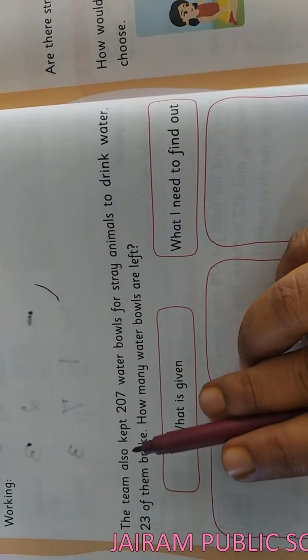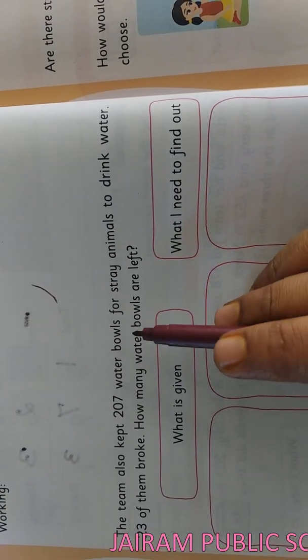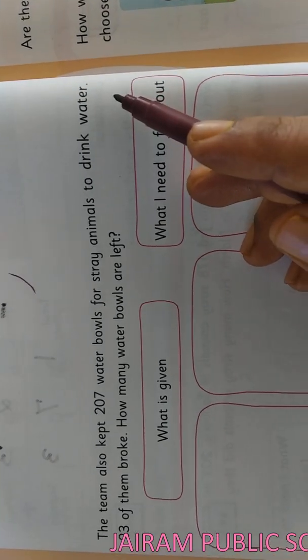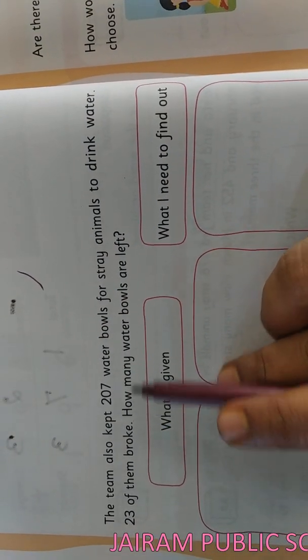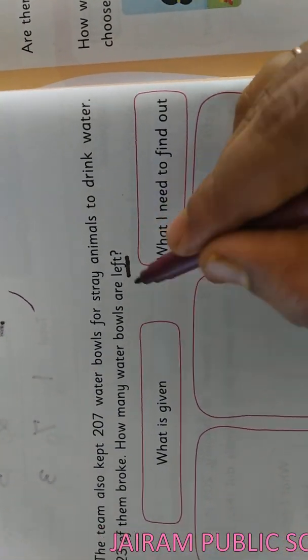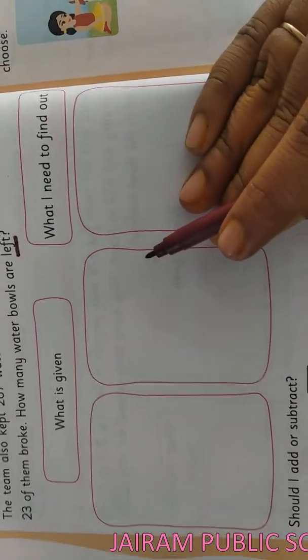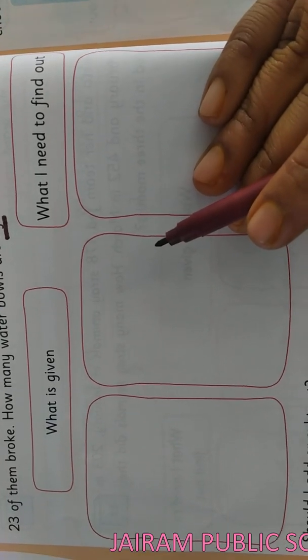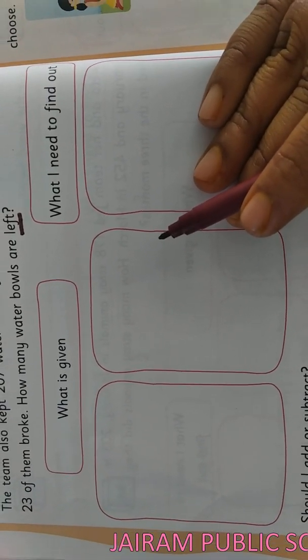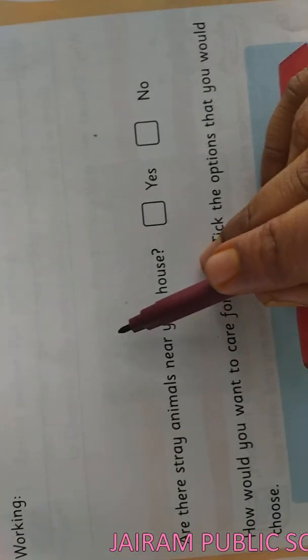And the team also kept 207 water bowls for stray animals to drink water. 23 of them broke. How many water bowls are left? So left means you want to do the subtraction. For this sum, you want to do the subtraction. Steps and all you want to take and write. Okay. So this is also homework. You can do it by yourself in the notebook. Sit along with your parents. Then you can do it by yourself. See, here the working area is there and do it here.